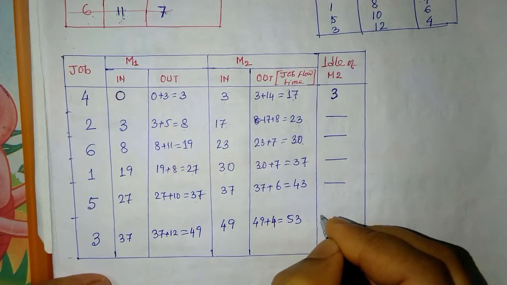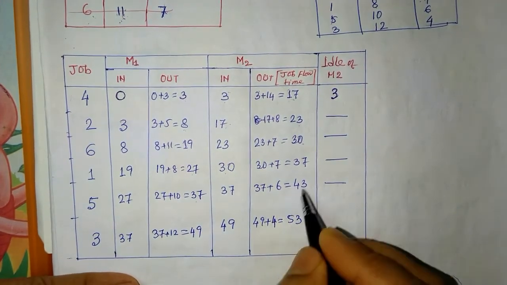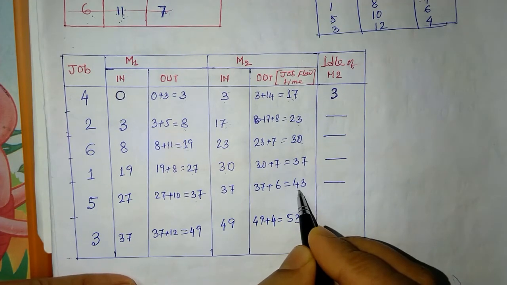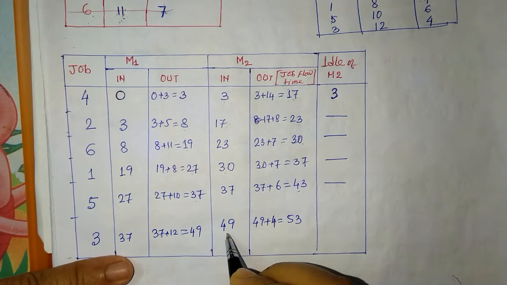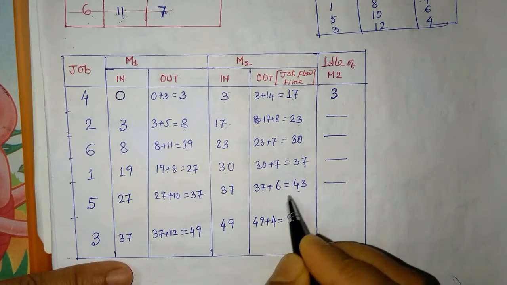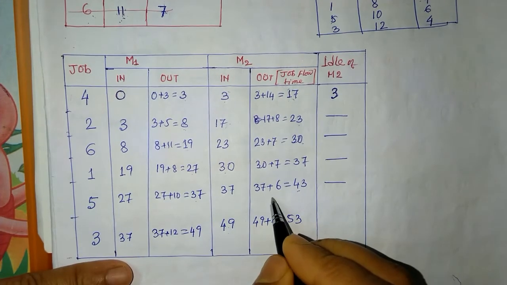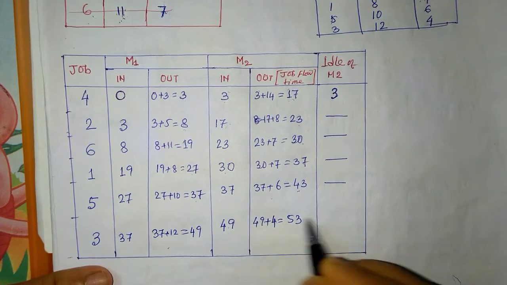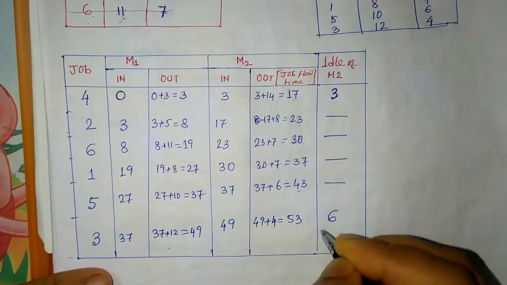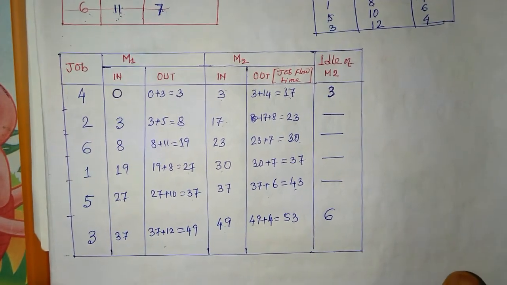Now what is the idle time for M2? Tell me what the idle time is. Let's see, 43, but job 3 has entered at 49. So 49 minus 43 is 6 hours that M2 has to wait for job 3, which means the idle time for M2 is 6 here. Okay, so that is how to find the idle time for a machine, and what the job flow time is.